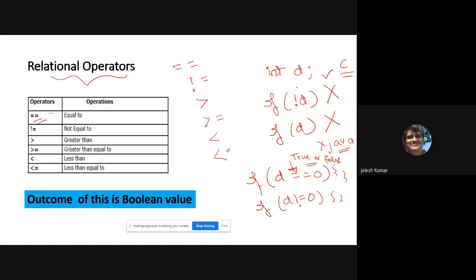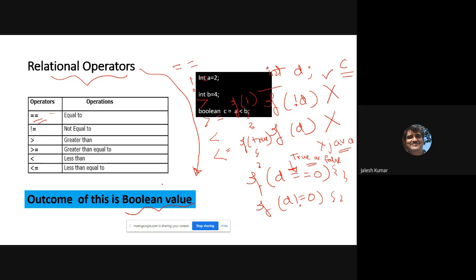Because normally, I actually showed this long back, if I write 1, it is perfectly valid in C, but in Java it is not valid. You have to write if (true), a Boolean value it will return. Very important, you please remember. Relational operators like double equals, less than equals, greater than equals, not equal, it always returns a Boolean value. Okay, see, int a = 2, b = 4, and when I am comparing a and b, it will be assigned to boolean type because it returns true or false.